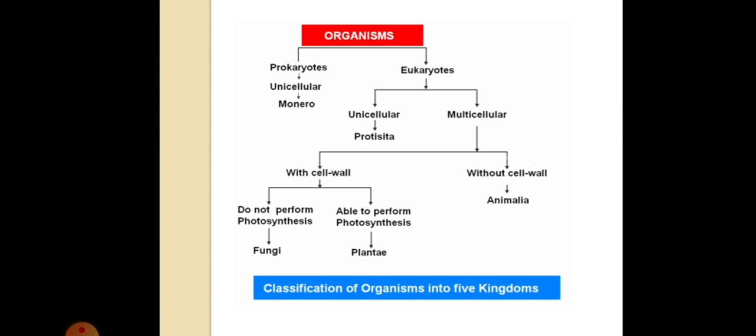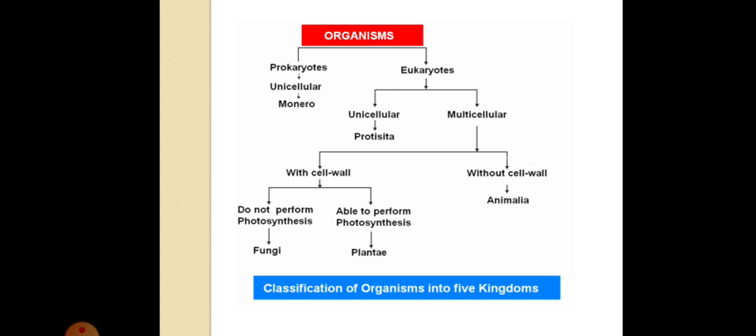Now, eukaryotic organisms can be either unicellular or multicellular, right? Unicellular organisms have only one cell, and multicellular organisms have many cells. Multicellular organisms can have a cell wall, or they can be without a cell wall. If they are without a cell wall, they belong to the group of animals.